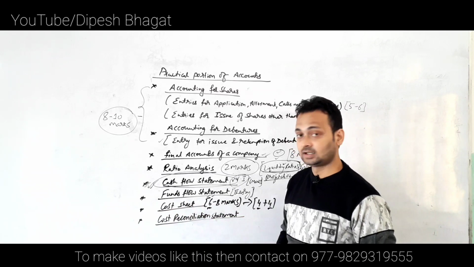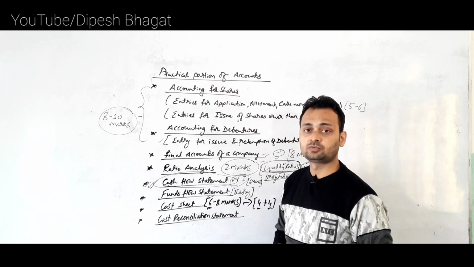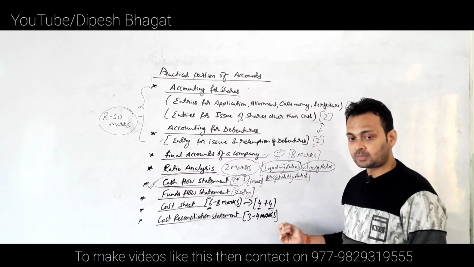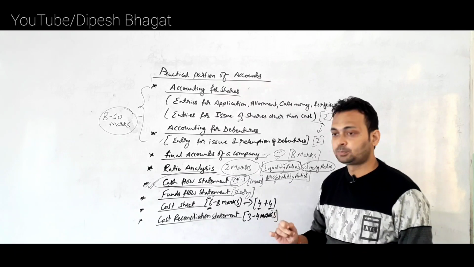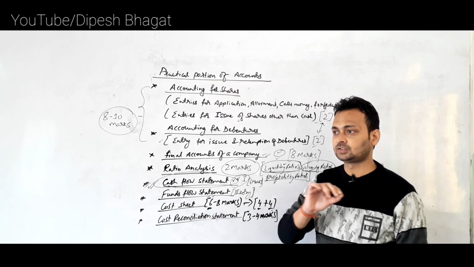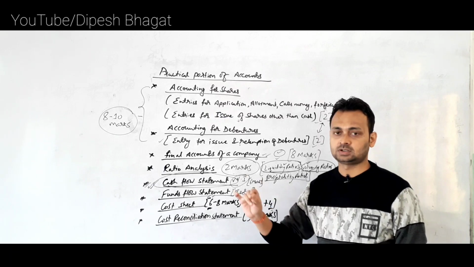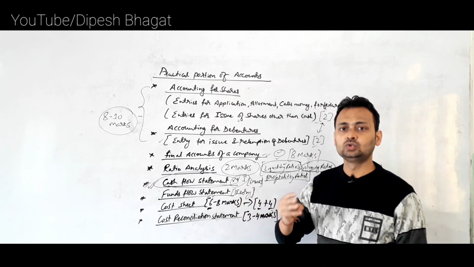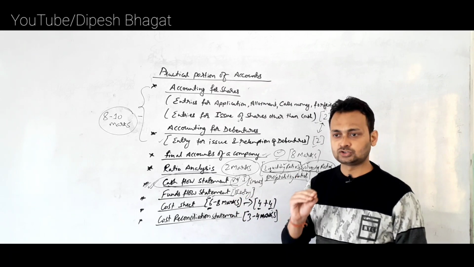And the final important chapter for practical is the cost reconciliation statement, 3 to 4 marks, and in this portion you will be given only 3 to 4 differences. Clear? First of all, a heading might be given, net profit as per financial account or net profit as per cost account, and only 3 to 4 differences will be given. So the question will be very simple.